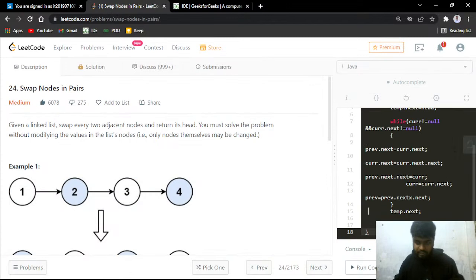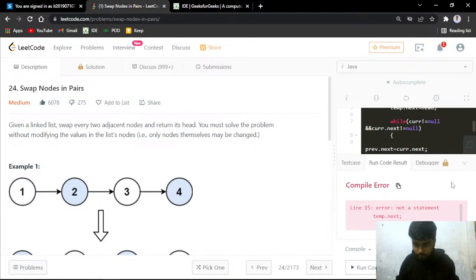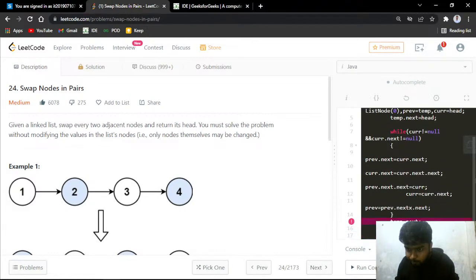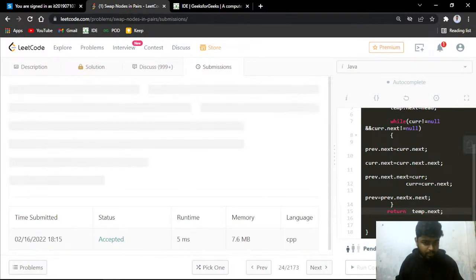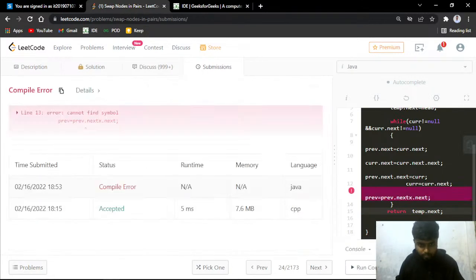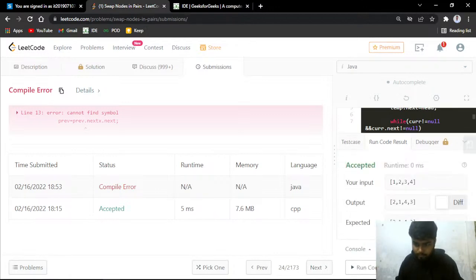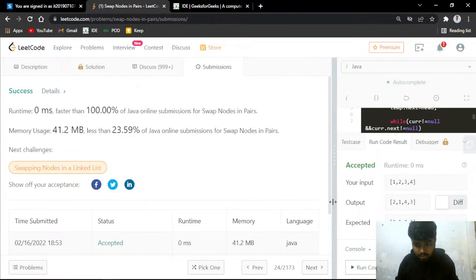Let's try and see whether it is getting compiled or not. Okay, temp dot next is not a statement. In the end, I'll return, right? Let me see whether this is getting accepted or not. Okay, some compilation error again. Okay, you can see that the samples are getting passed. Let's see whether it gets accepted. So it is getting accepted, right?